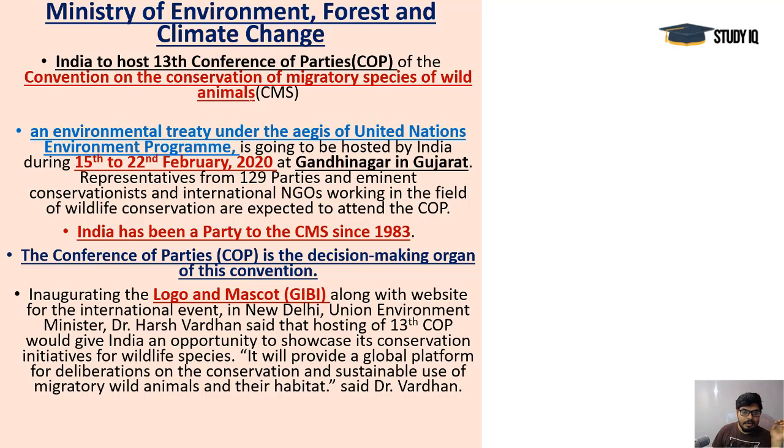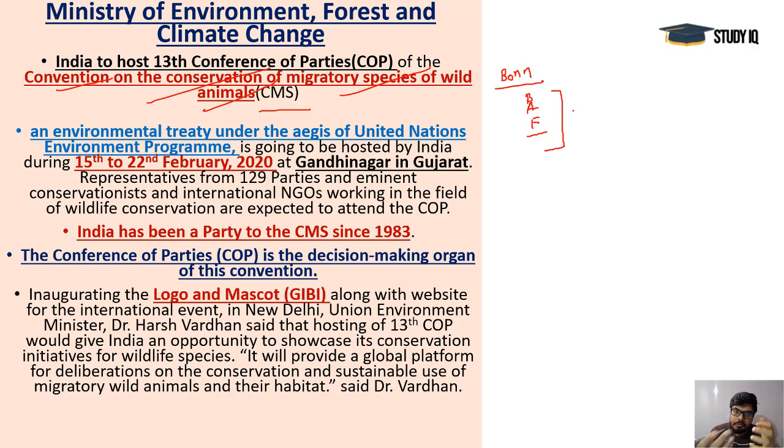Next data is regarding the CMS, the Convention on the Conservation of Migratory Species of Wild Animals. This CMS is also called the Bonn Convention. It is for the migratory species of birds, animals, maybe fishes, or anything on the planet. They cross thousands of kilometers just to escape winter conditions, or for breeding purposes, or for security reasons. In this migration they are under immense stress, and their existence is also vulnerable. So this convention talks about the conservation of these migratory species.